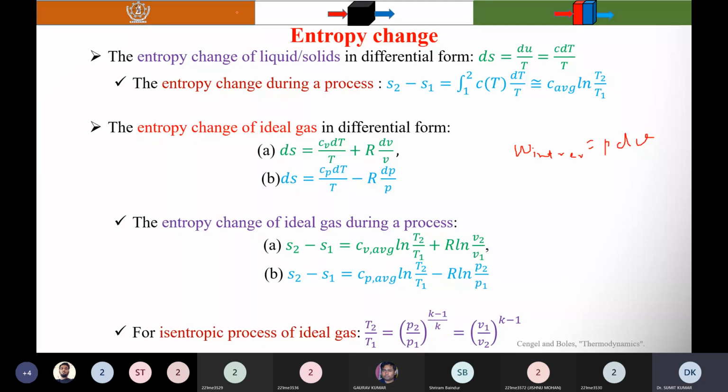Can we use this formula for the open system to find the work? No, sir. Why? Because for open systems, sir, the formula for work done is minus VdP.